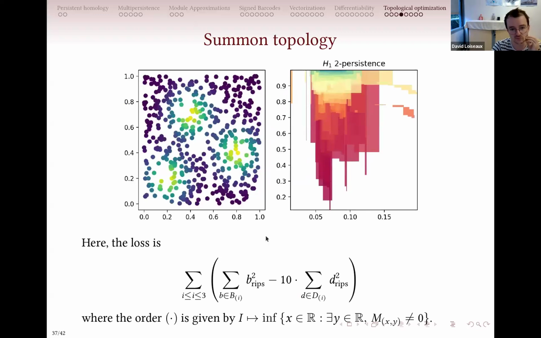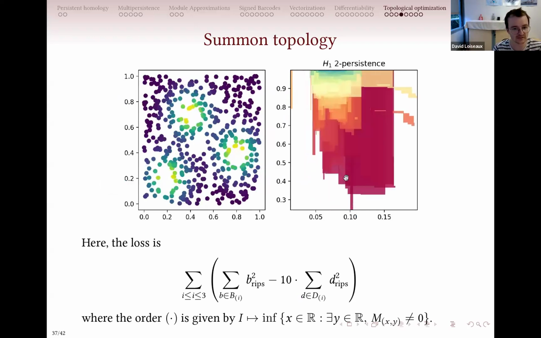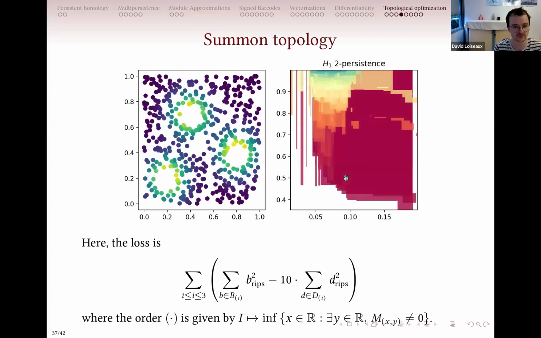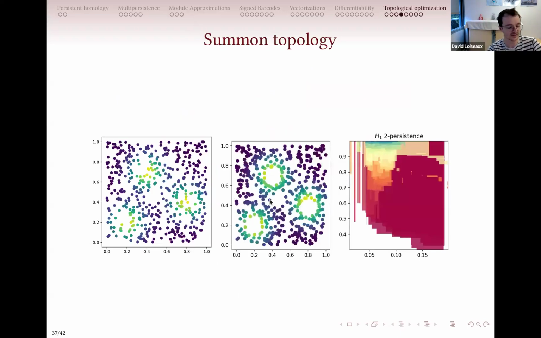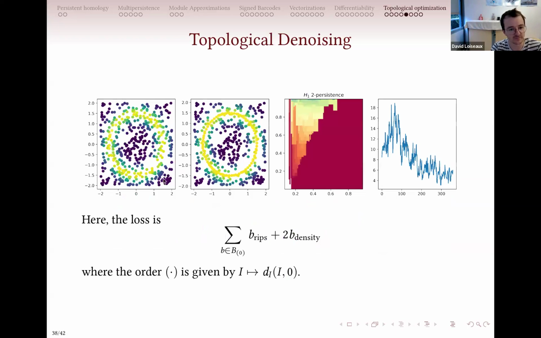And another example: here you take an MMA decomposition, and you take the three densest cycles, and you pick the shapes here that correspond to their lifetime, and you try to make them bigger. And if you do something like this, you will end up with something like this. So basically, you've summoned topology with respect to the second map. And as you see, I didn't really move the other points apart from these ones. You can really summon topology by doing a strategy like this. So it's really nice.